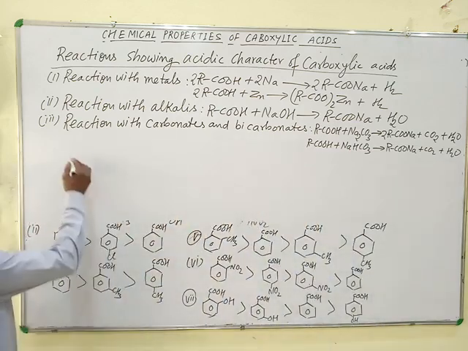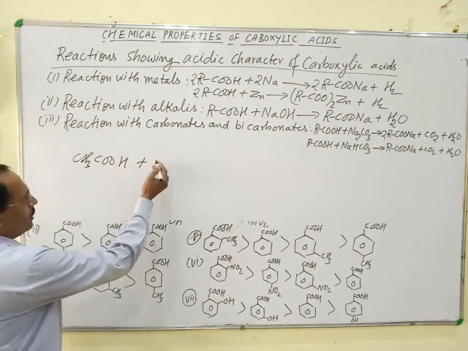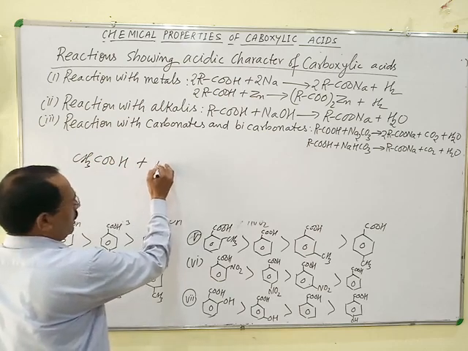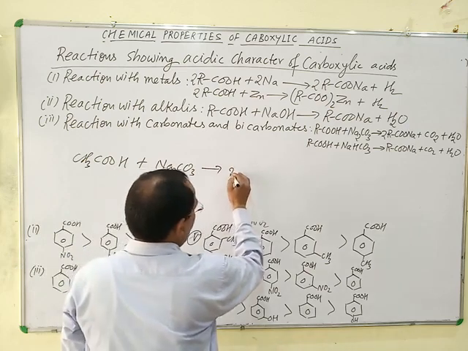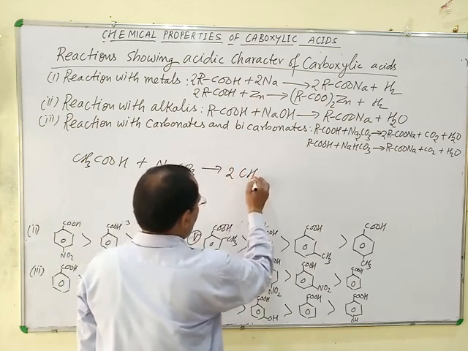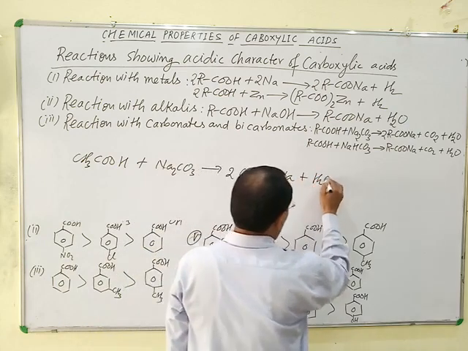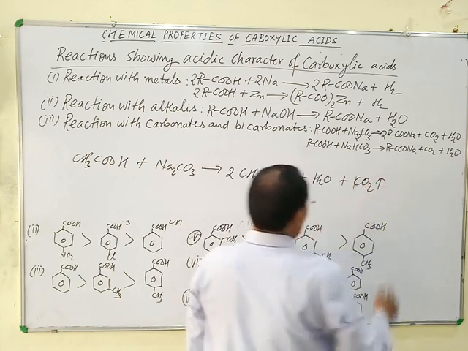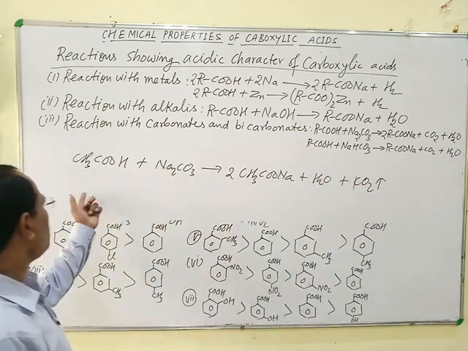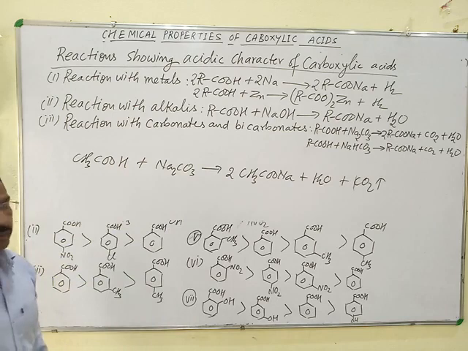For example, when acetic acid reacts with sodium carbonate or sodium bicarbonate, it gives sodium acetate plus H2O and CO2 gas. When it reacts with sodium bicarbonate, the same product is also formed with the liberation of carbon dioxide gas.